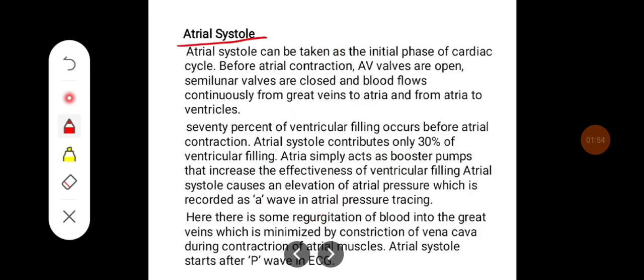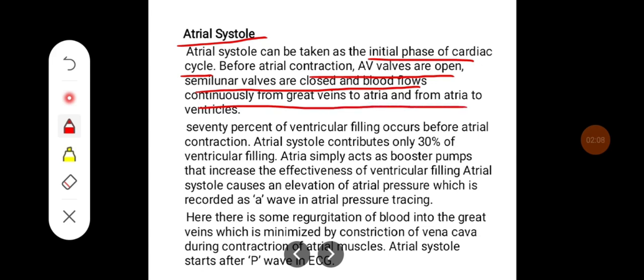Atrial systole can be seen as the initial phase of the cardiac cycle. Before atrial contraction, AV valves are open, semilunar valves are closed, and blood flows continuously from the great veins to the atria and from the atria to the ventricles. 70% of the ventricular filling occurs before atrial contraction. Atrial systole contributes only 30% of the ventricular filling. The atria simply act as a booster pump that increases the effectiveness of ventricular filling.